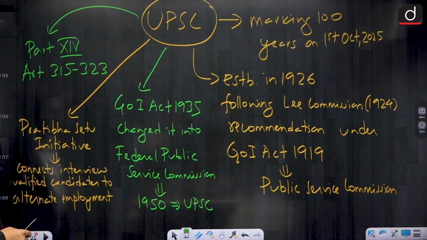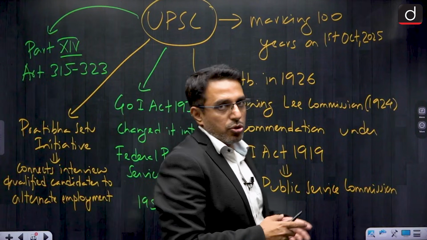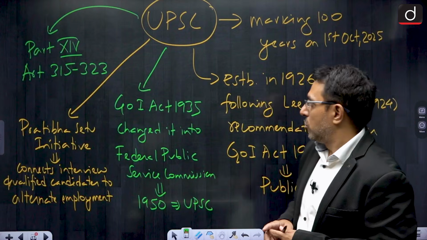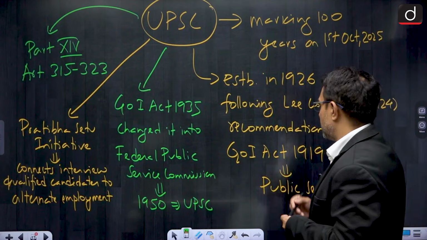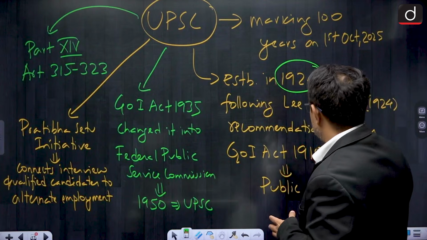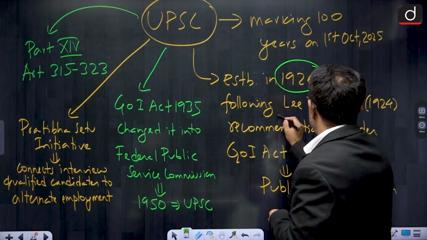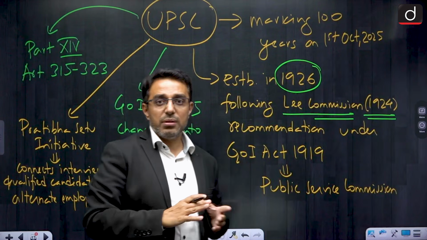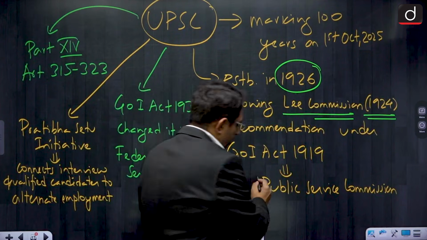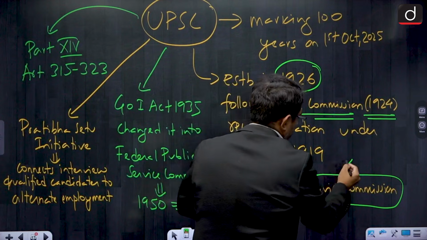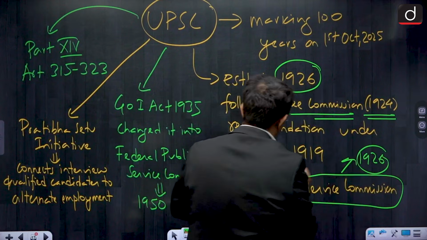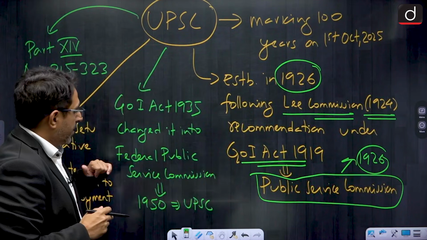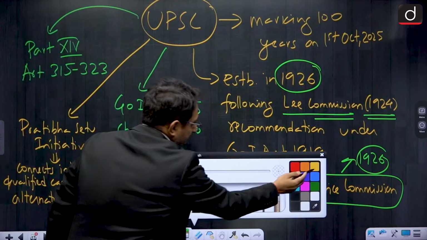Now, let us come to the third topic, which is about UPSC. UPSC is marking 100 years of its existence in 2026. UPSC was established in the year 1926, first time on the recommendation of Lee Commission, right. Lee Commission gave its recommendation in 1924, and based on its recommendation, a public service commission was set up in India for the first time in the year 1926 under Government of India Act 1919, also known as the Montagu-Chelmsford reforms, right.